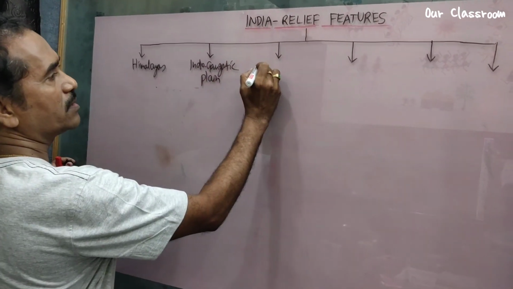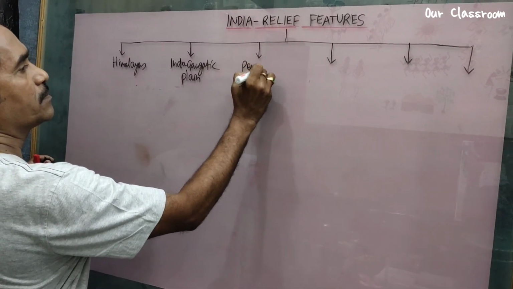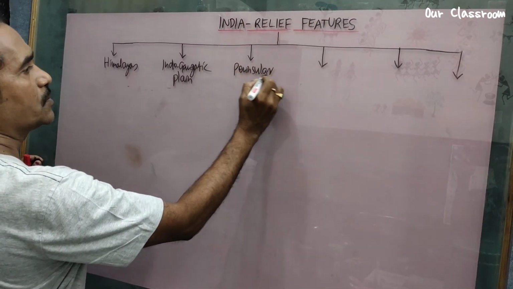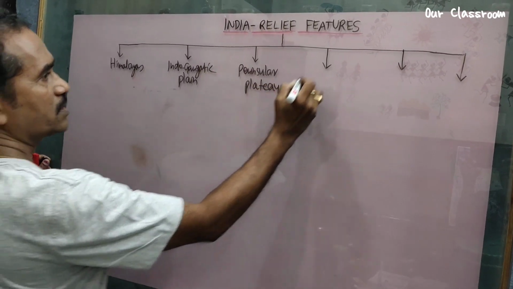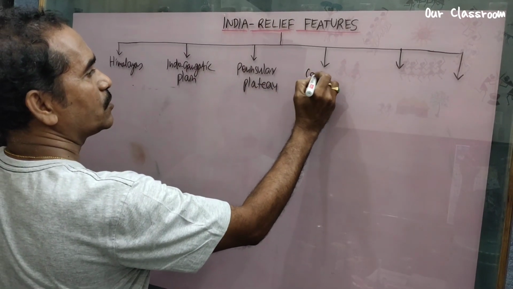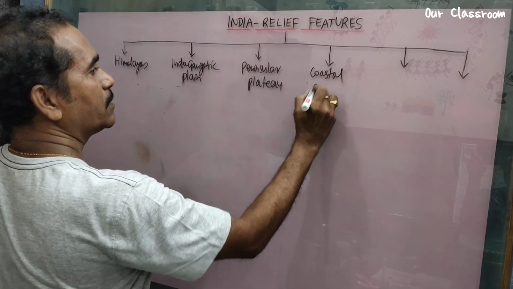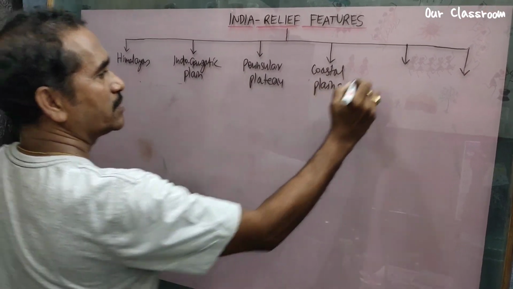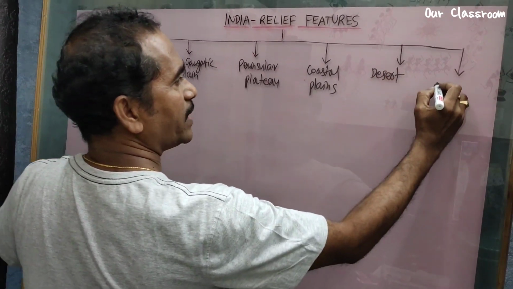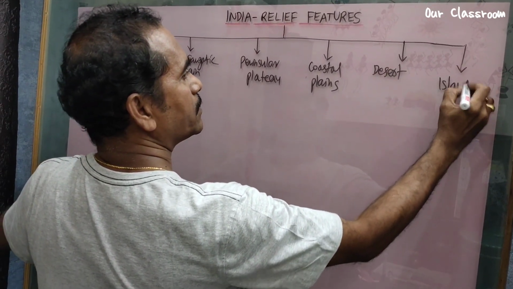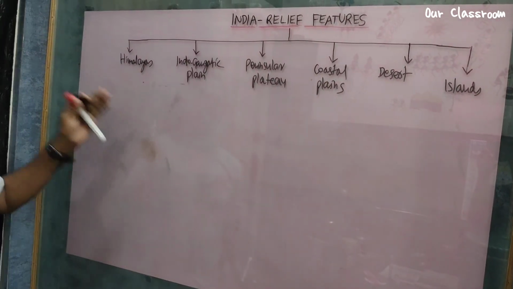Third one is the Peninsular Plateau, and fourth one is the coastal plains, and this one is the desert, and last one is the islands. So these are the divisions. Now we discuss one by one.